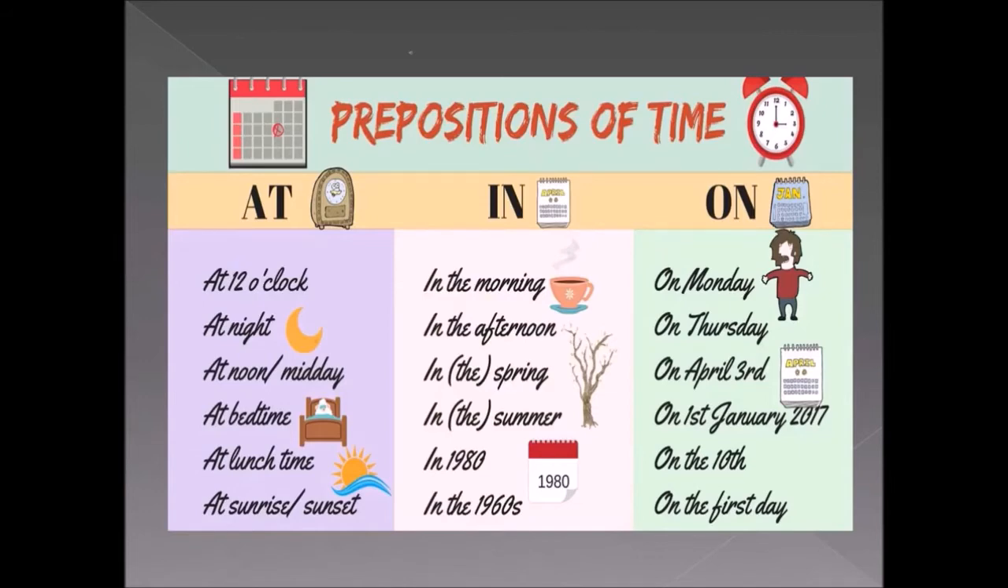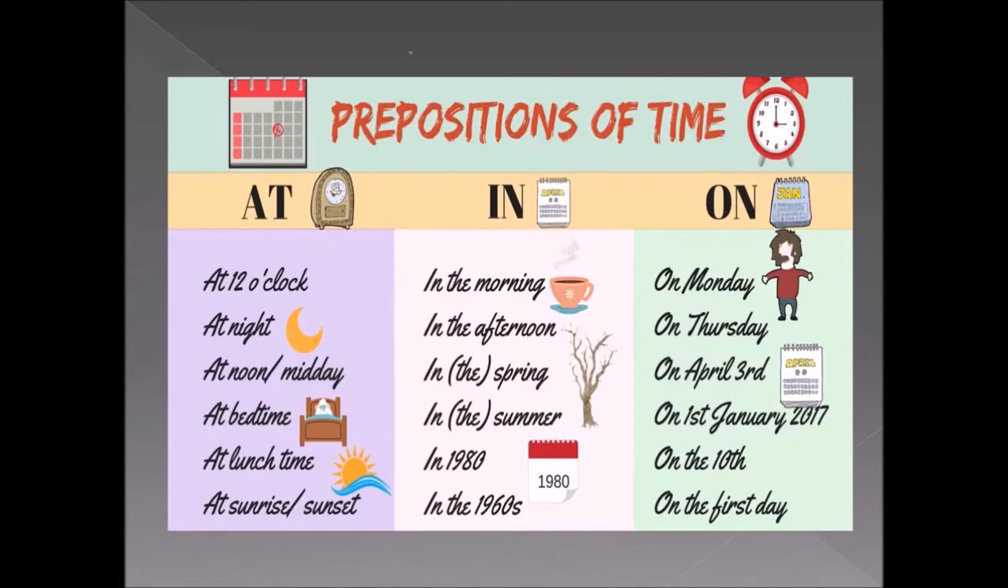So let's discuss in detail then. Look at the first column, "at". Look at the first example, at 12 o'clock. So we use "at" to refer to a particular time, an exact time. Okay, so at 12 o'clock refers to the exact 12 o'clock. So look at the next one, at night. I sleep at night. So "at" here refers to the night alone.